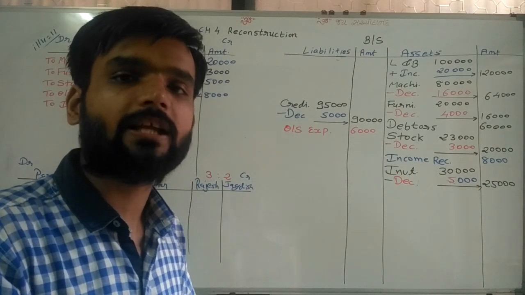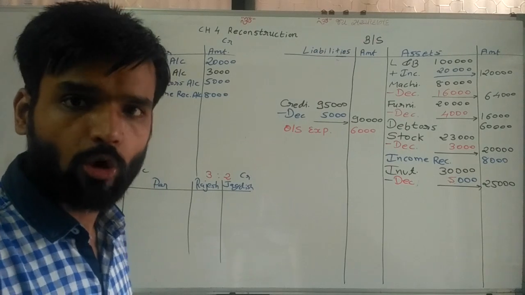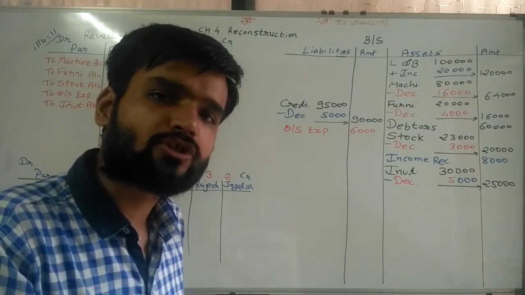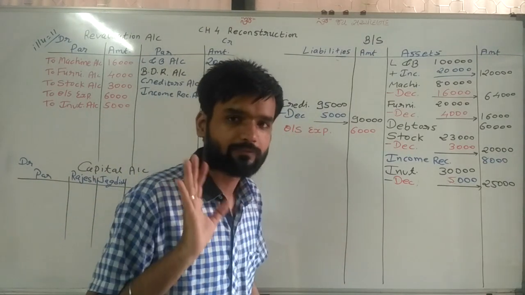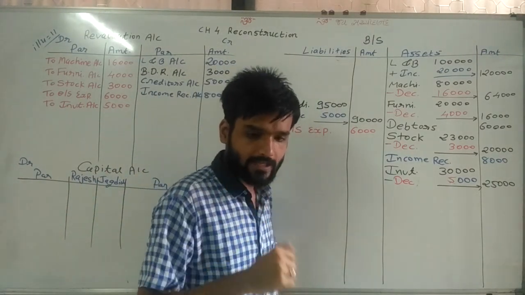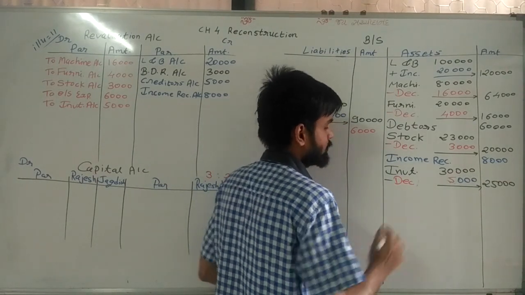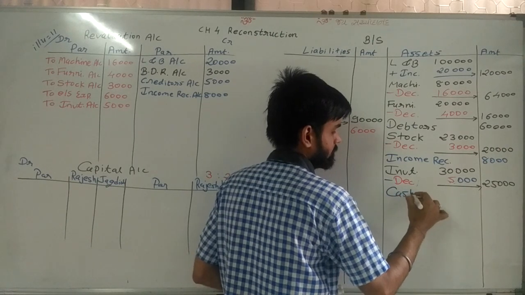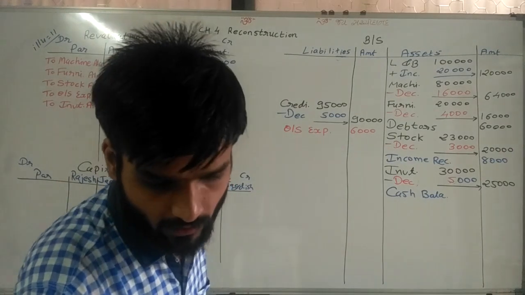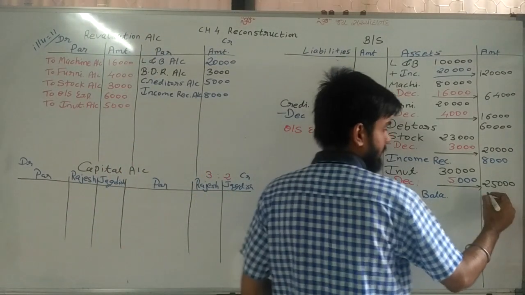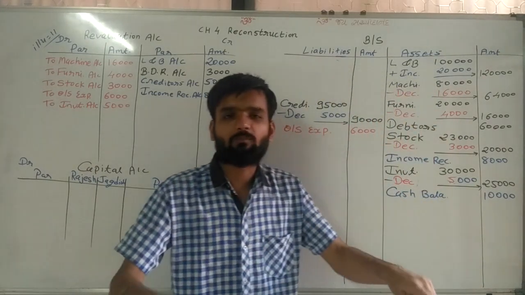So generally we are preparing cash account. But here in whole sum, there is no effect of cash. So we can directly write down here. We don't need to prepare cash account here because there is no effect in cash account. So here we are writing cash balance. Now, sir, cash balance is given in old balance sheet 10,000. So 10,000 as it is. Now asset side is completed.